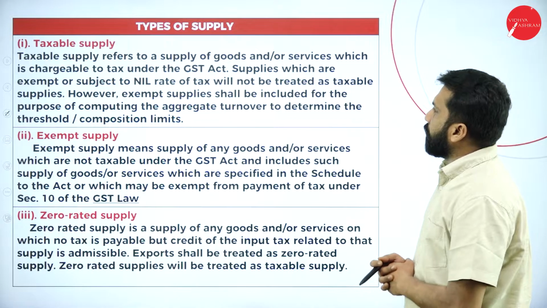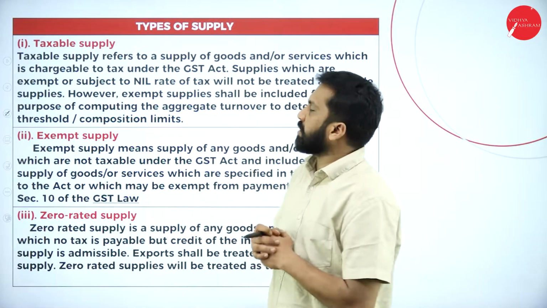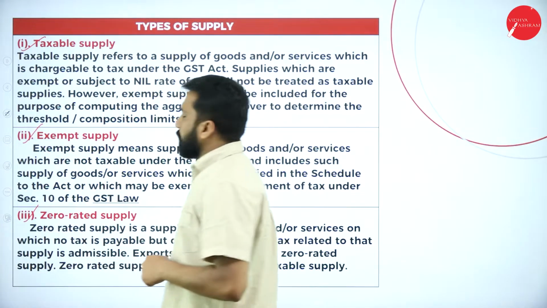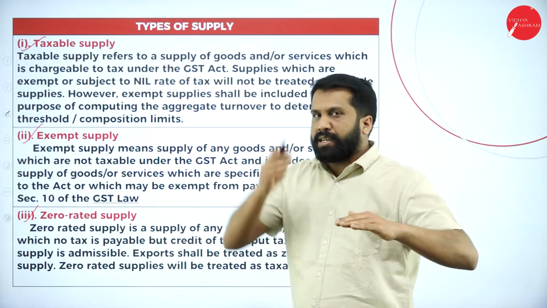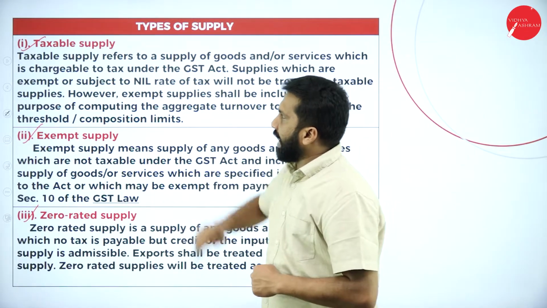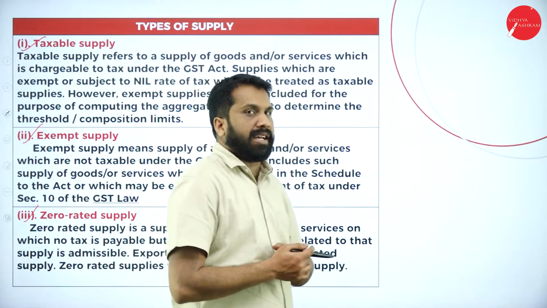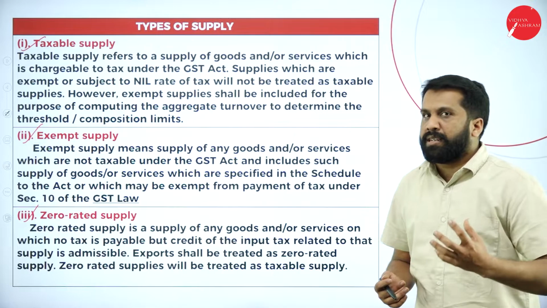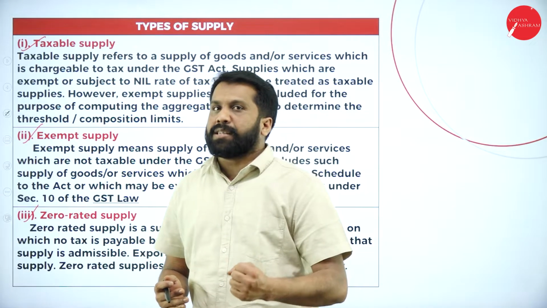Next, types of supply. In today's session, we are talking only about the types of supply. Supply can be classified on various bases, but we will not go according to basis. All together, in a single one, we go for types of supply. Now, the first one is taxable supply. Taxable supply means which are not exempted, and you are supposed to calculate tax on that. It may be 0%, 18%, 5%, or 28% also. All the percentages come under taxable supply.